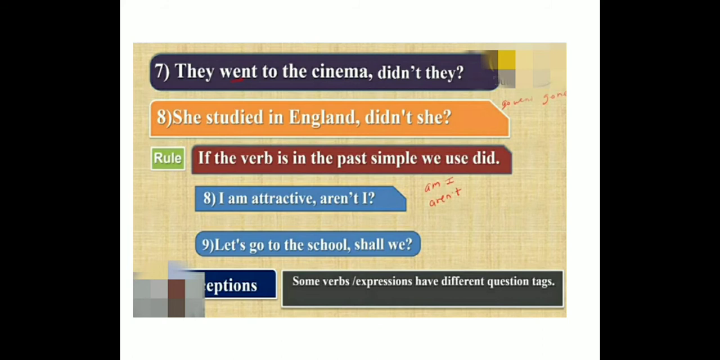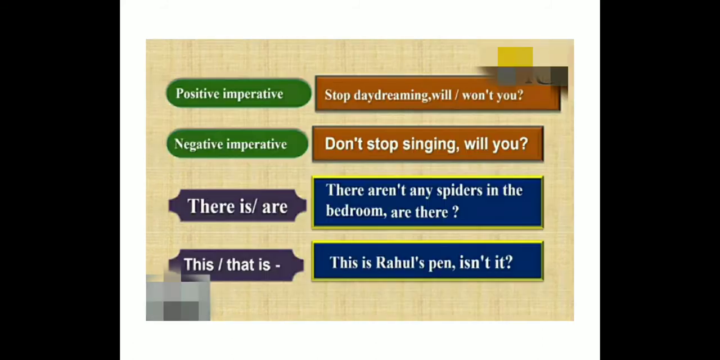Let's go to the school. Again, the word let's is come here. So I have already told you in rule number 2. Let's, if the statement is having let, you are going to put a question tag with shall. Shall we? Yes or no? Yes. Exception. Some verbs expression have different question tags. Understood?